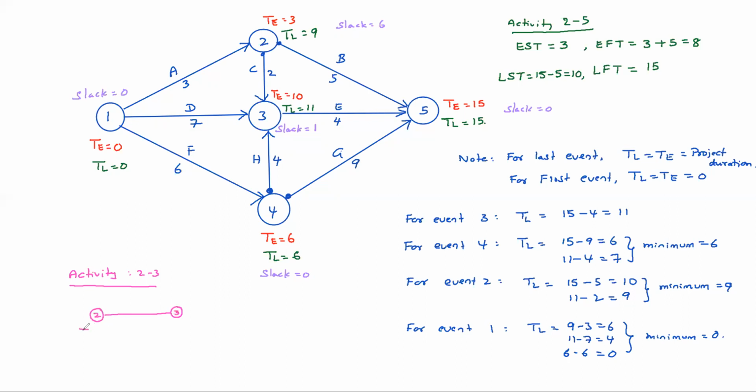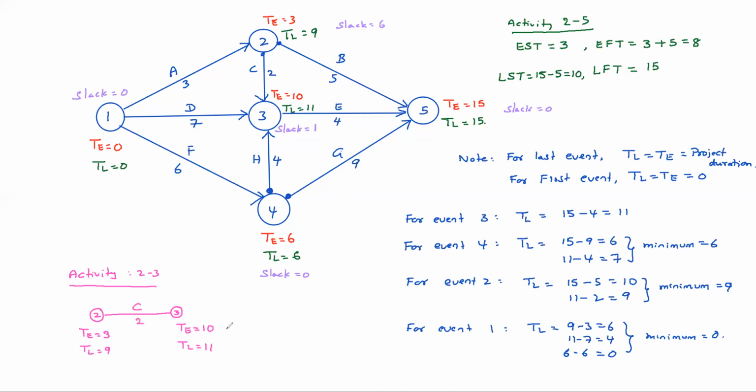T equals 3, TL equals 9 at one event. At the other event, T equals 10, TL equals 11. Duration is 2 days. This is activity C.